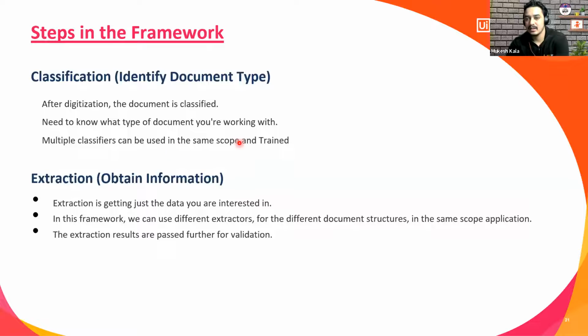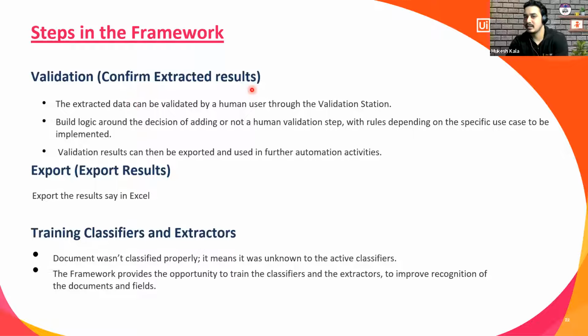We'll see that also. Extraction is just extracting the information and putting it back for the next stage, which is the validation. Confirm the extracted results, right? So now you can have a human user, which is called the validation station. This is a part of Action Center, humans in the loop, right? Export the data. You can export the results, say in an Excel or a CSV. And then at the last, you can just retrain the model, right? So these are the steps in a framework which you are going to see.